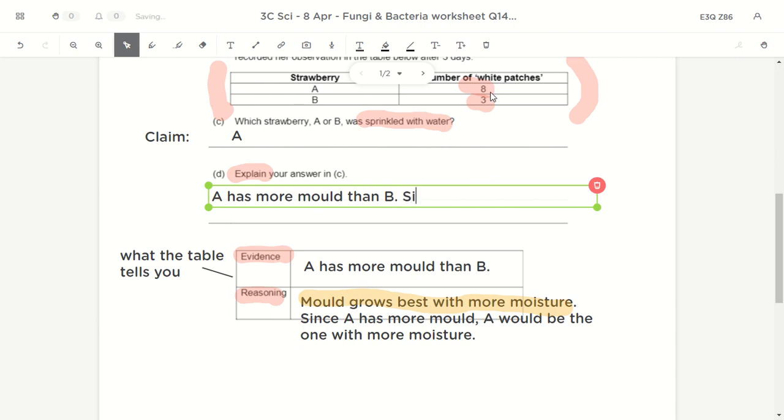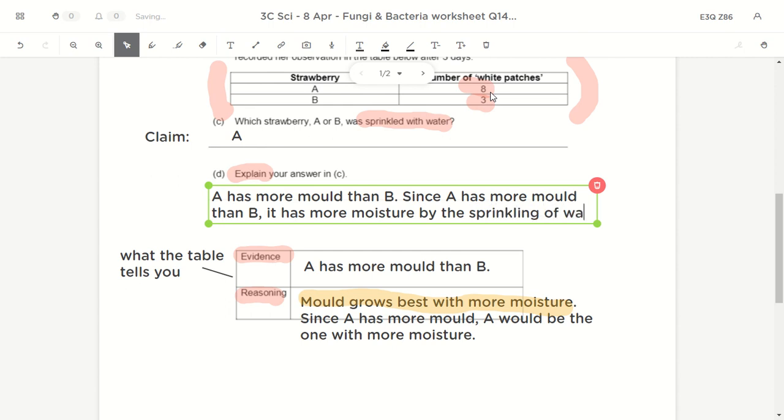So since A has more mold than B, it has more moisture by the sprinkling of water, which allows the mold to grow more.